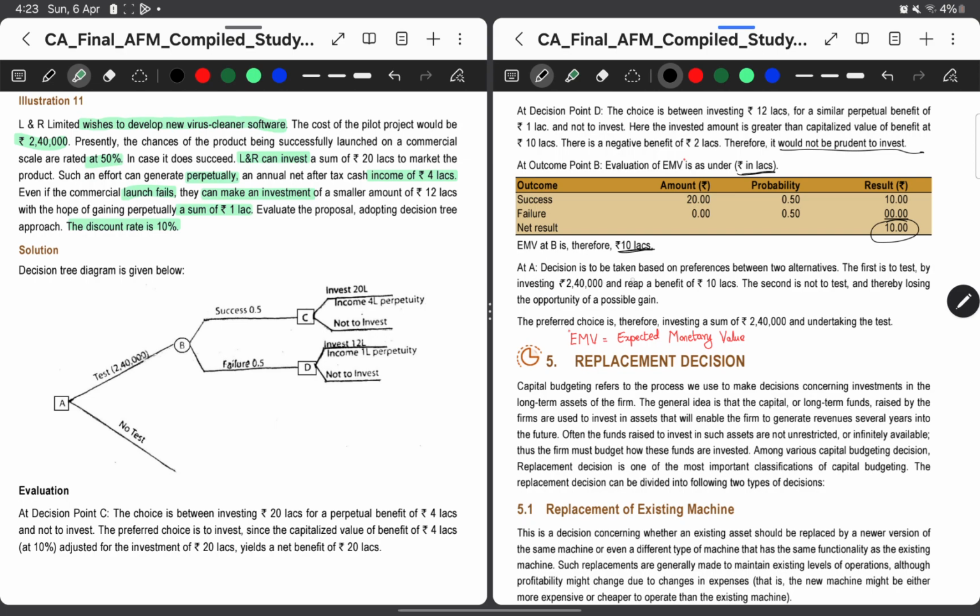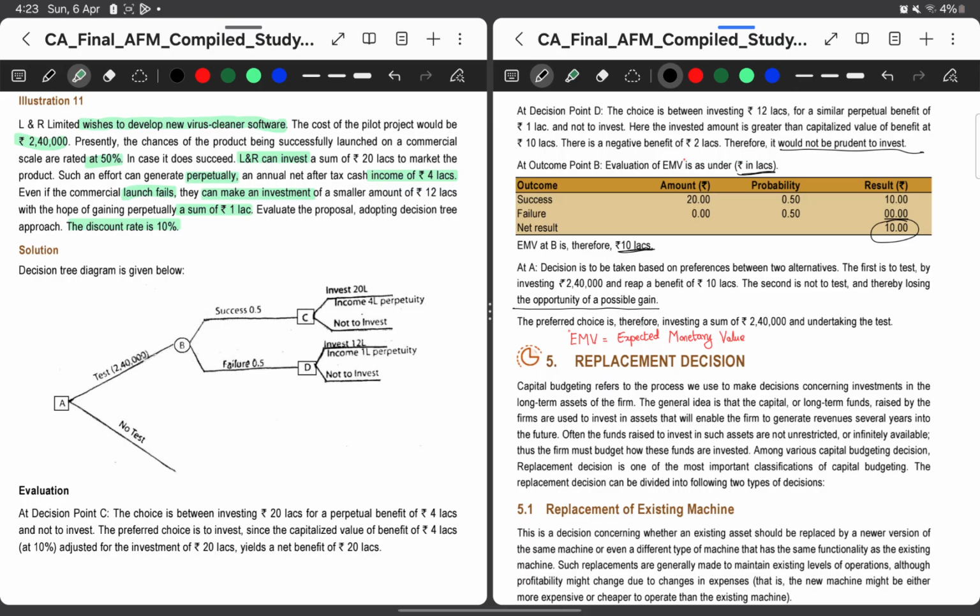At A, the decision is to be taken based on preferences between two alternatives. The first is to test by investing 2,40,000 and reap a benefit of 10 lakhs. The second is not to invest and thereby lose the opportunity of possible gain. So they have used this term, losing the opportunity of possible gain. Since by investing 2,40,000, I might get a gain of 10 lakhs, right?